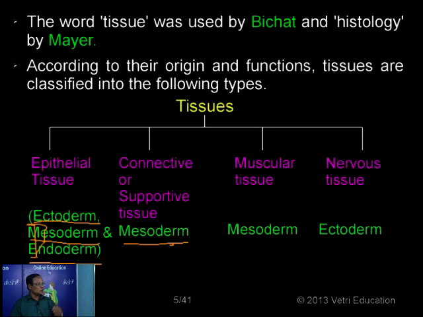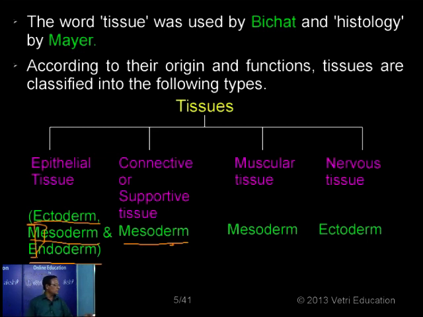So anyway, these are the stages during which various organs and organ systems are developed, and that phenomenon is called organogenesis. So during organogenesis, what happens to begin with? We form the different types of tissues, later organized to form the organs. And these tissues originate from the various germinal layers. So based on the origin, this classification has been made. That is, we have the epithelial tissue, the connective tissue, also called supporting tissue, and you will see later why it is called supporting tissue, then muscular tissue and nervous tissue.